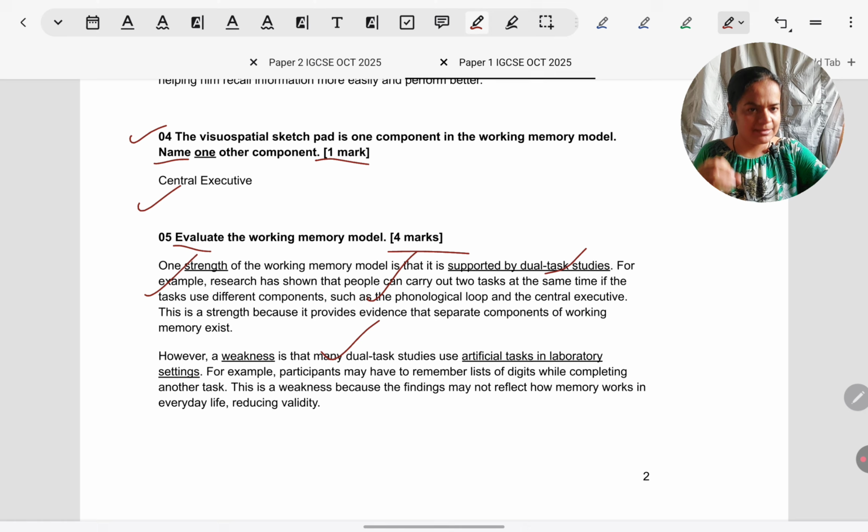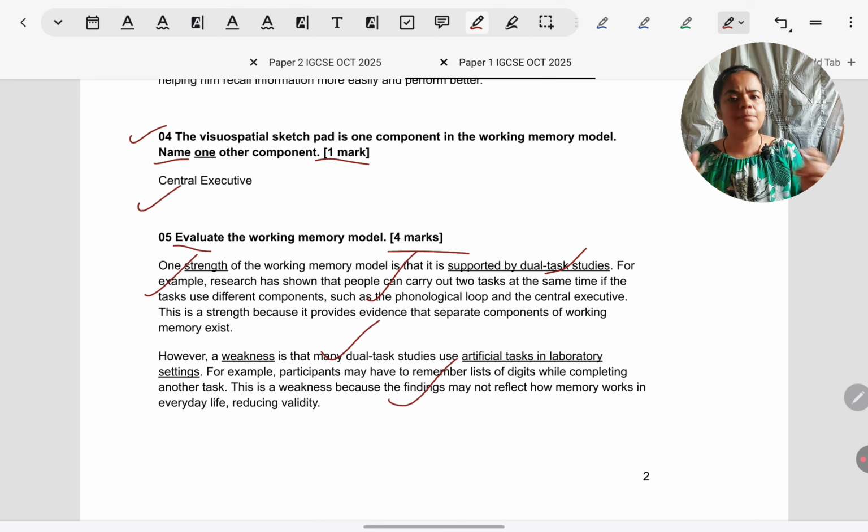Same way, weakness: yes, studies have been artificial, but this is a criticism we can give in many places. We can give it for MSM also, and in so many other topics, even in social psychology and elsewhere. How working memory research has been artificial, we have to explain that. So again, you can give a specific study, like Baddeley and Hitch, and explain how tracking an F and hearing and repeating passages is something we would not do in everyday life.